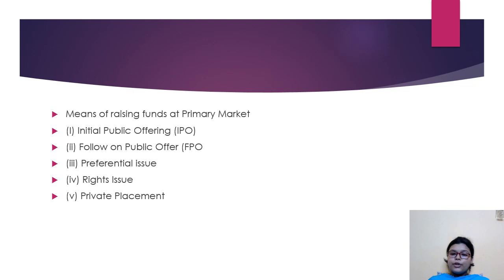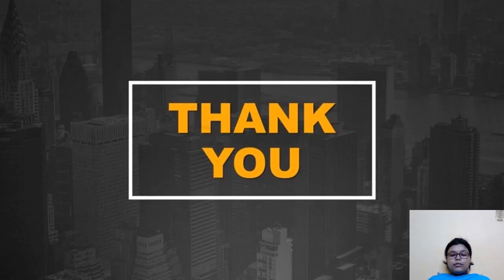In the next video, we are going to study the secondary market. We are going to see what the secondary market is, what the different types of issues that can be done over there are, what an equity share is, what a preference share is. So these things will be covered in later videos. Thank you so much for today.